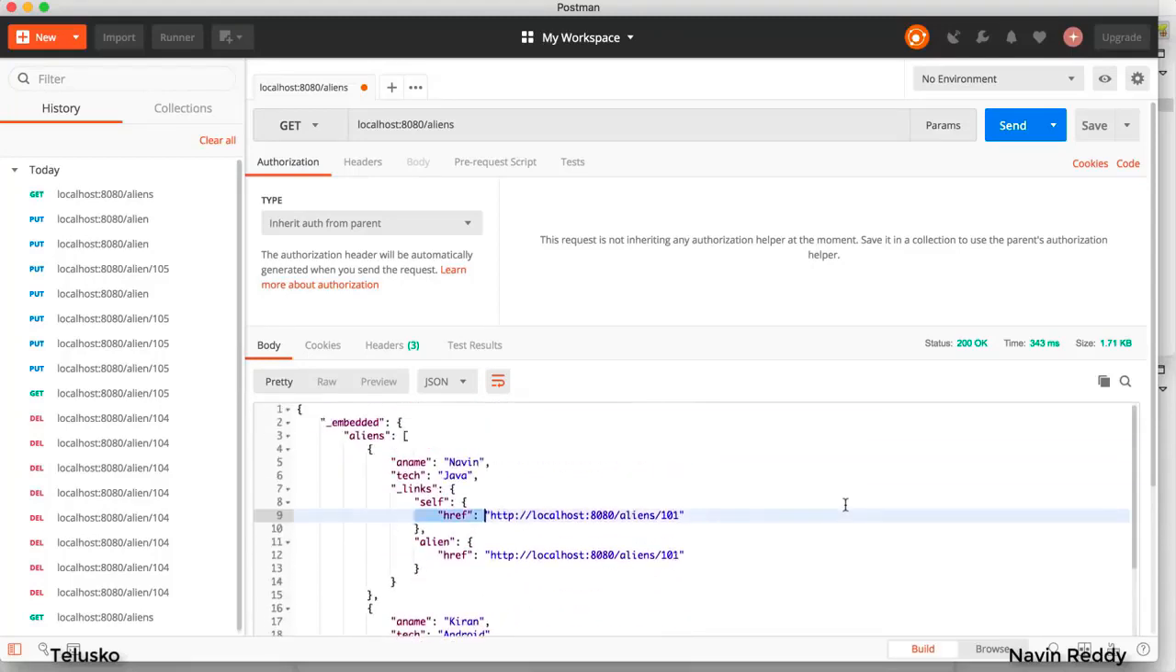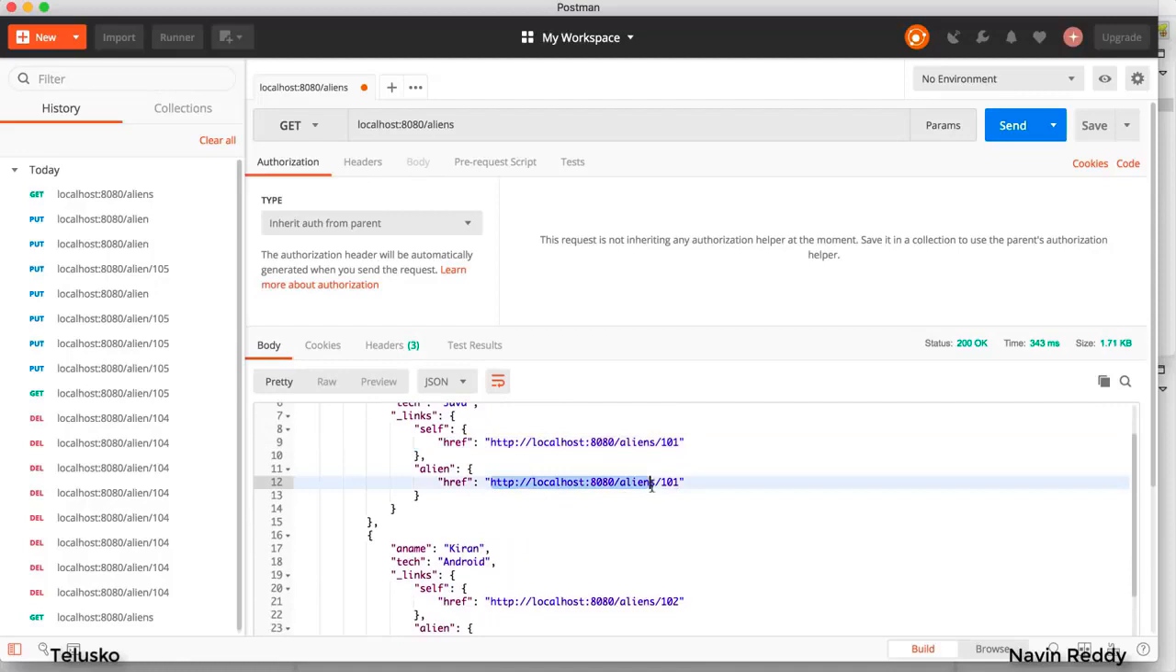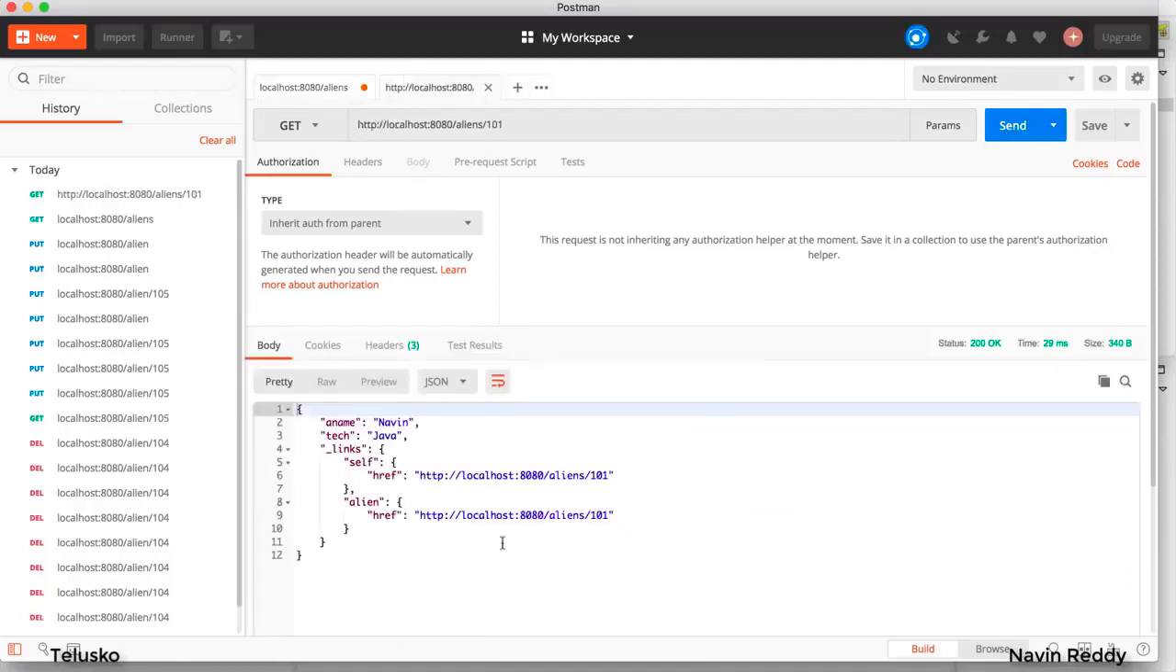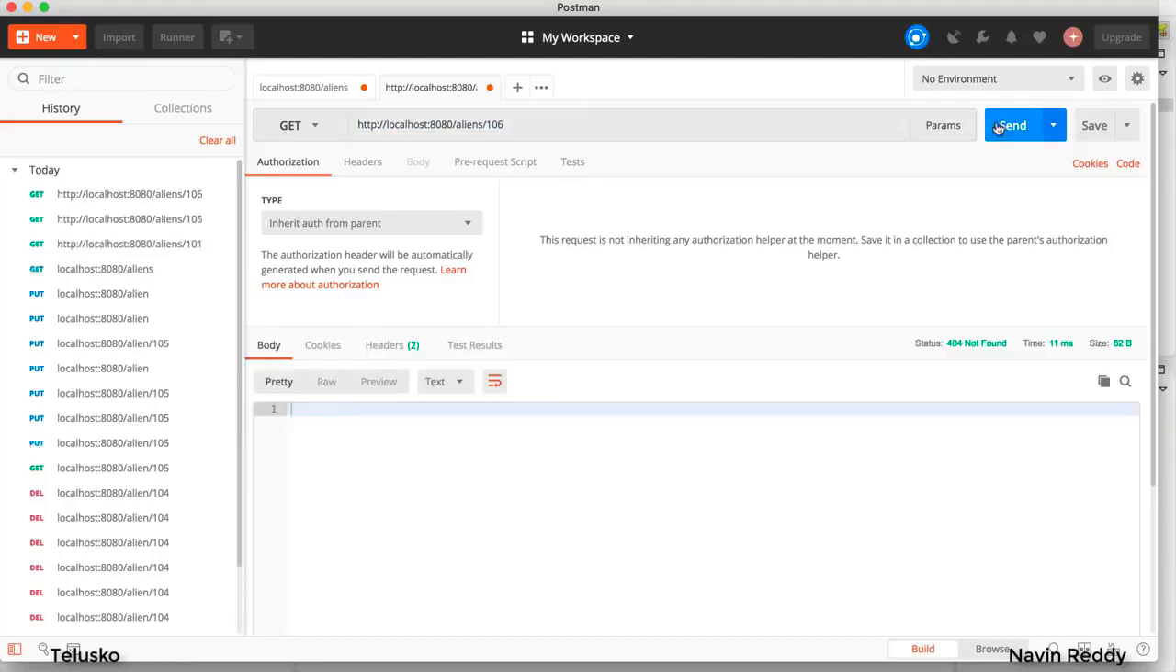And it's saying that if you want to access any resource, this is the URL we'll be using. Let's try. If I click on this URL and click on send, you can see that we got data for 1. If I fetch 5, oh, it's working. You are able to fetch all the records. What if I say 106? Let's try. Click on send. Oh, you can see we got the status 404. Awesome. So GET is working.